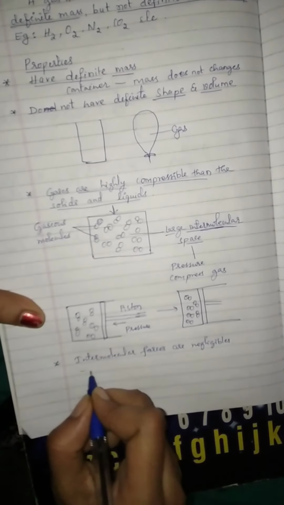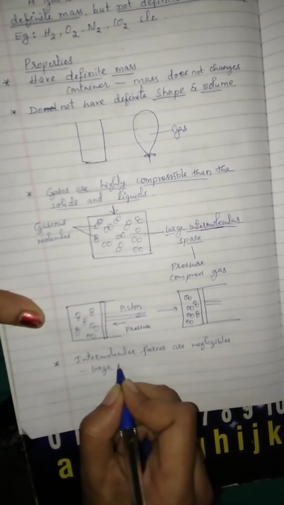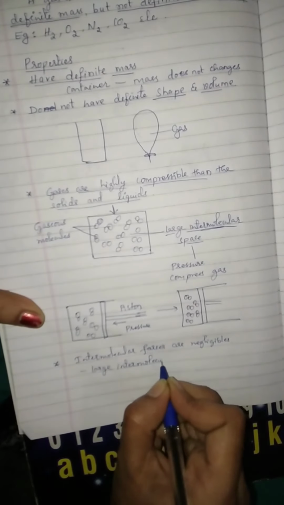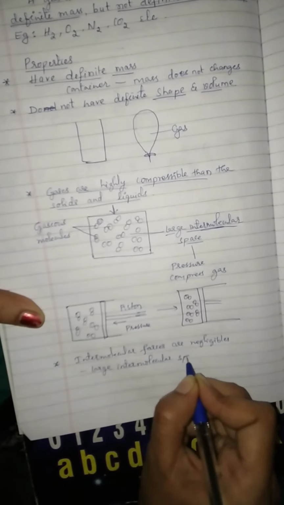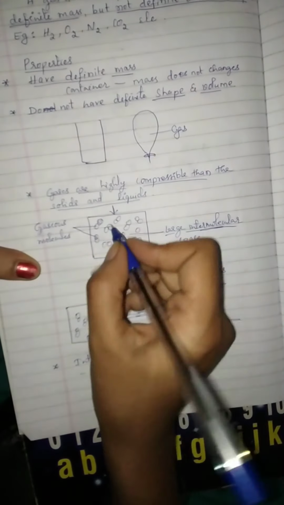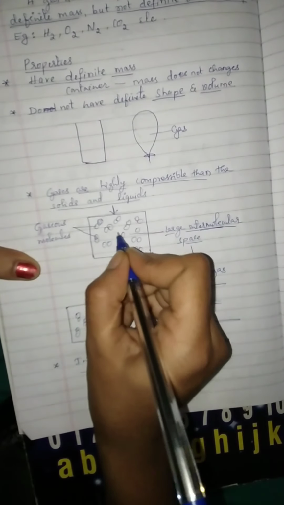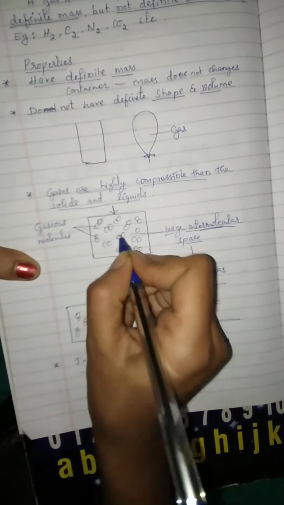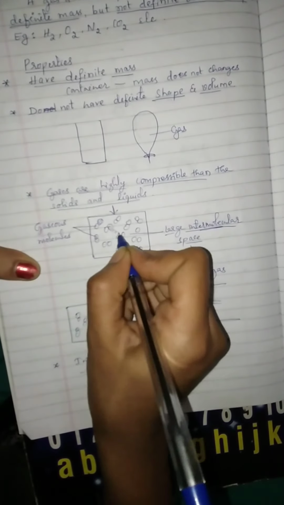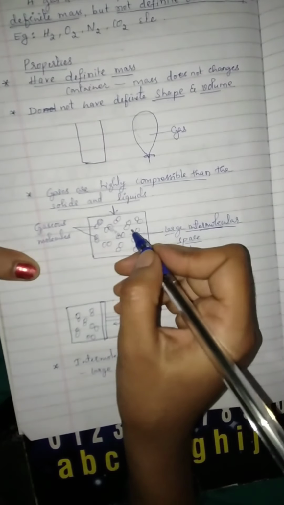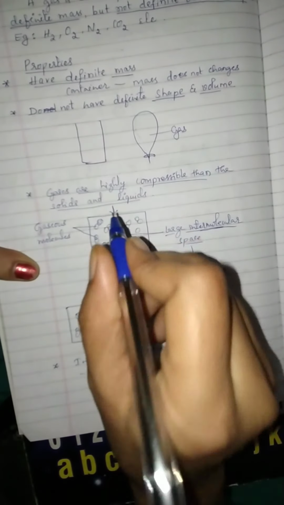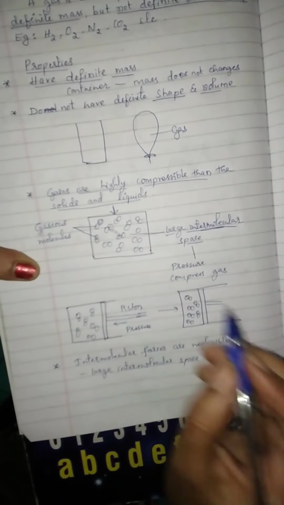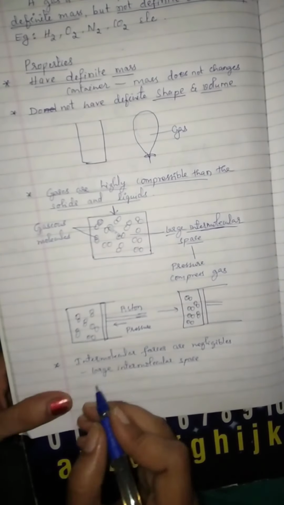This is due to the large intermolecular space. So here there is a large space between the molecules of the gases. Because of this large space, these two molecules can't form any bonds. Therefore, intermolecular forces are negligible in gases.